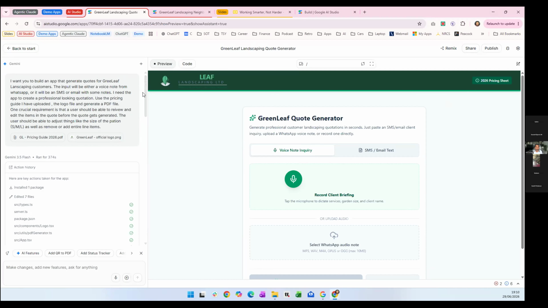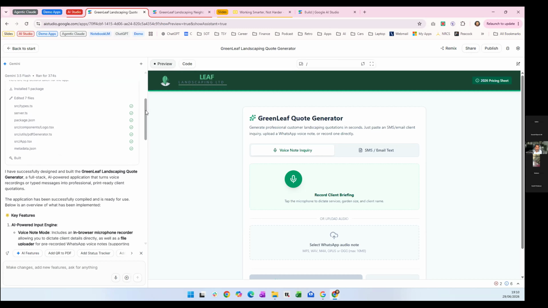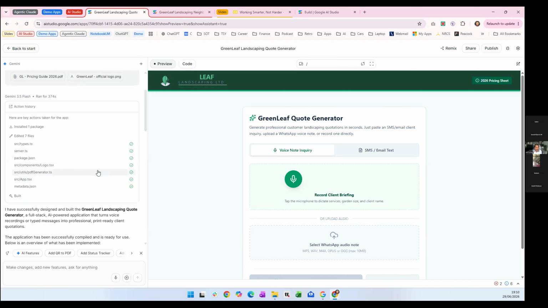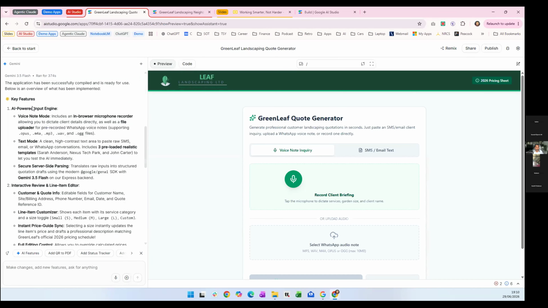Okay, so I hit run and it goes through these steps. Now you can either sit and try to understand it, or you can ignore this completely and just look at the output. But it does go through a full audit and steps in terms of what it's building, the steps it's going to take, the different files. And this is what it gave me. It said it's created this app and it's highlighted what the key features are. You can send a voice note using the browser, the microphone. You can also do text mode where it will take in an SMS.